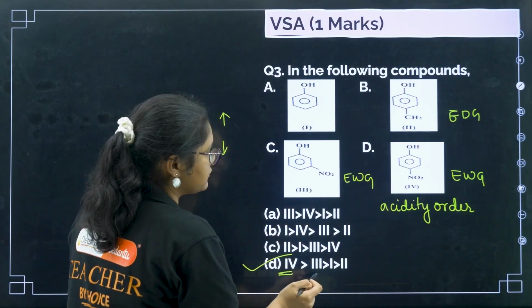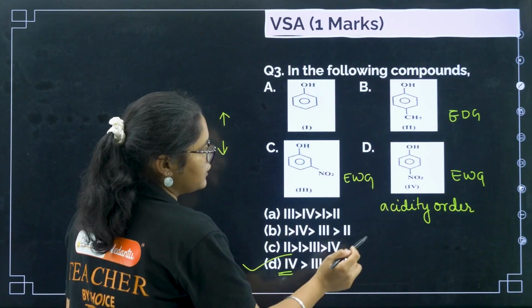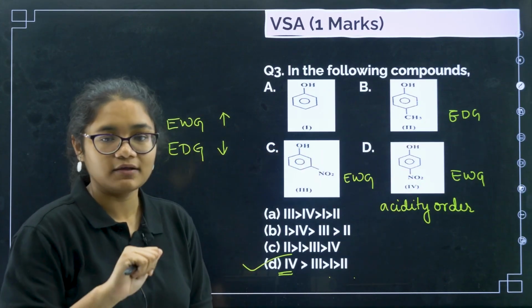So after 4 there will be 3, and then after that it will be 1 and then 2, because electron donating group will decrease the acidity.